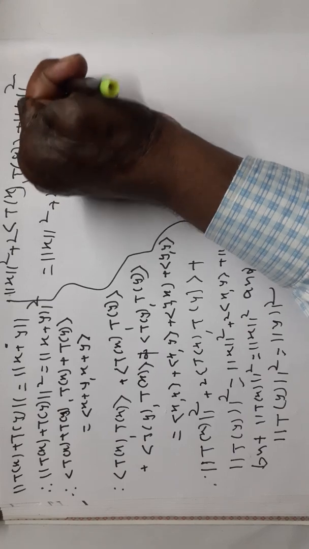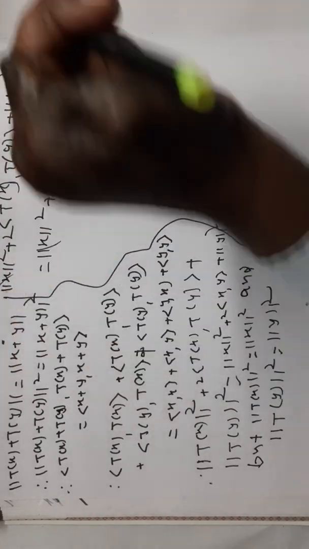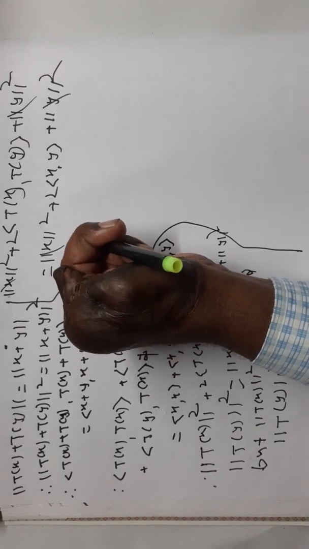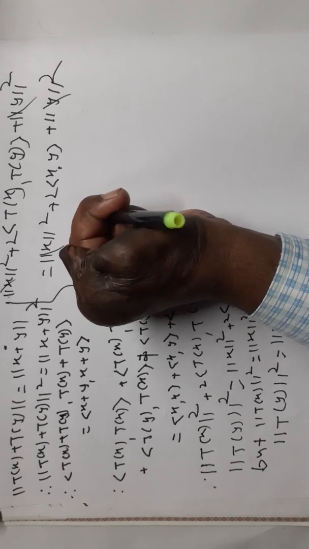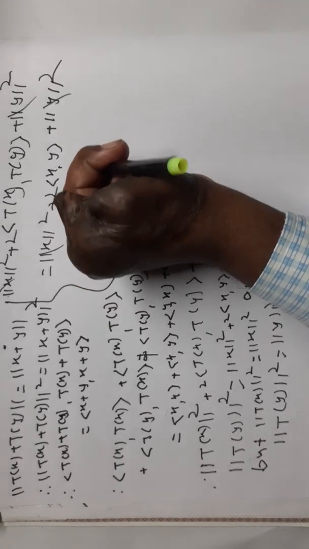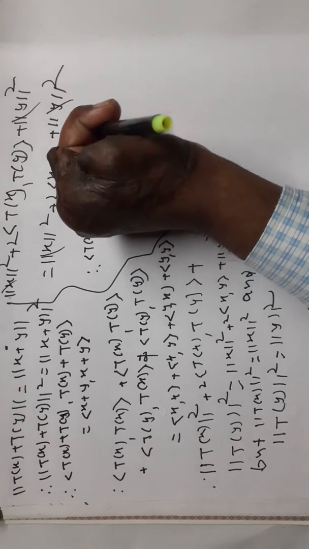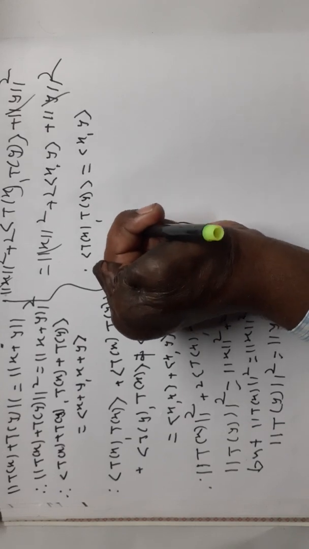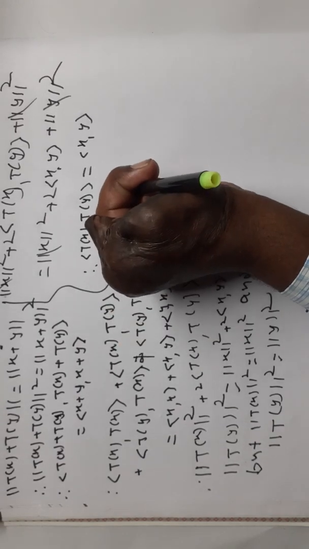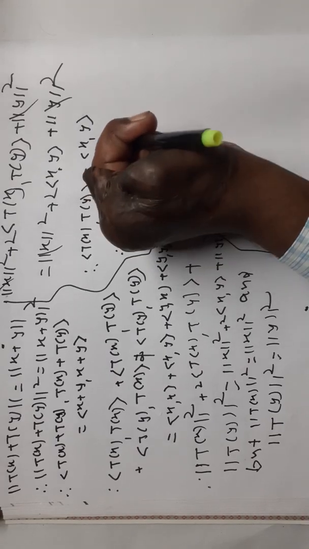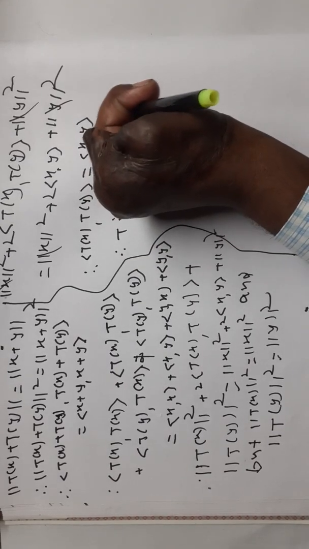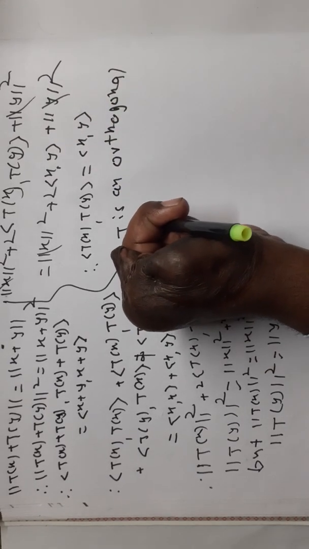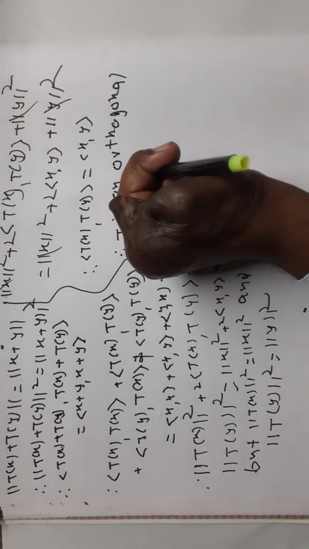Therefore cancelling this one with this one, and this one with this one, we get angle bracket T of x comma T of y is equal to angle bracket x comma y, and therefore by definition T is an orthogonal linear transformation.